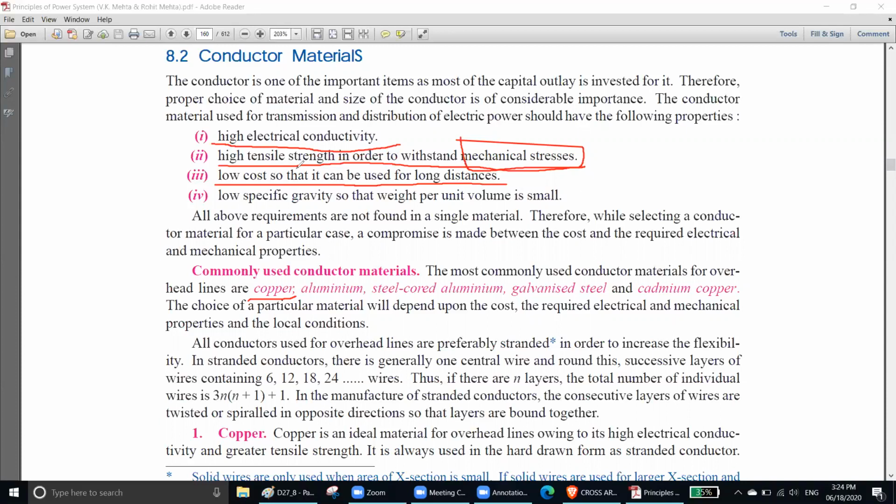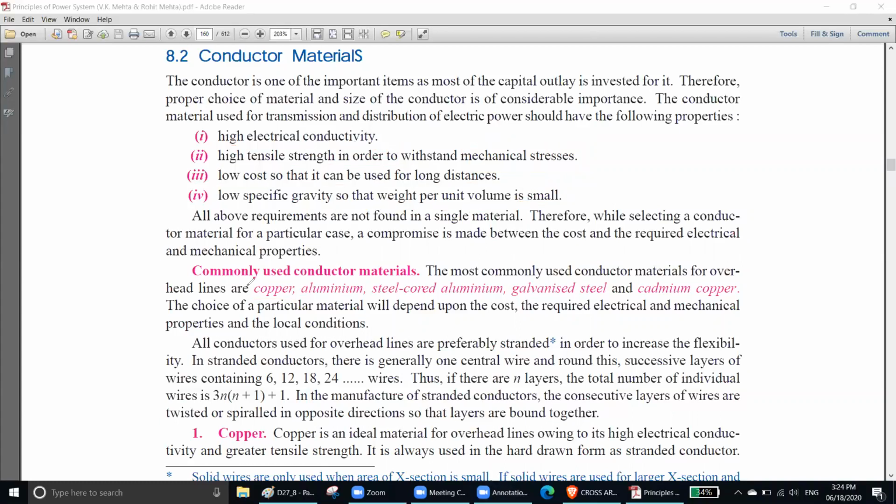Number four, low specific gravity, so that the weight per unit volume is small. In this case, aluminum wins over copper. Copper is heavy, but aluminum is very light. That's why aluminum is a good choice. Copper is the best choice, but if you think about money and weight, then aluminum is a very good choice. We'll talk about that.